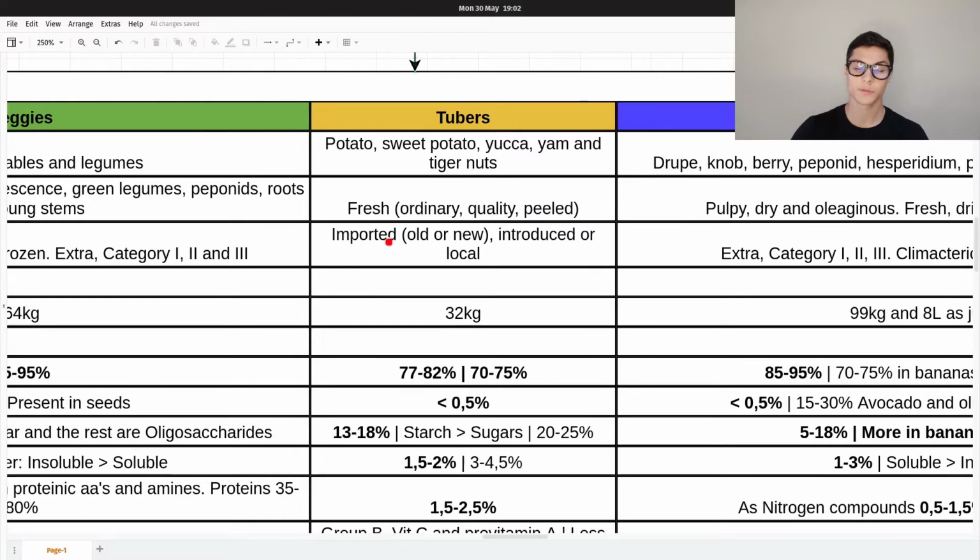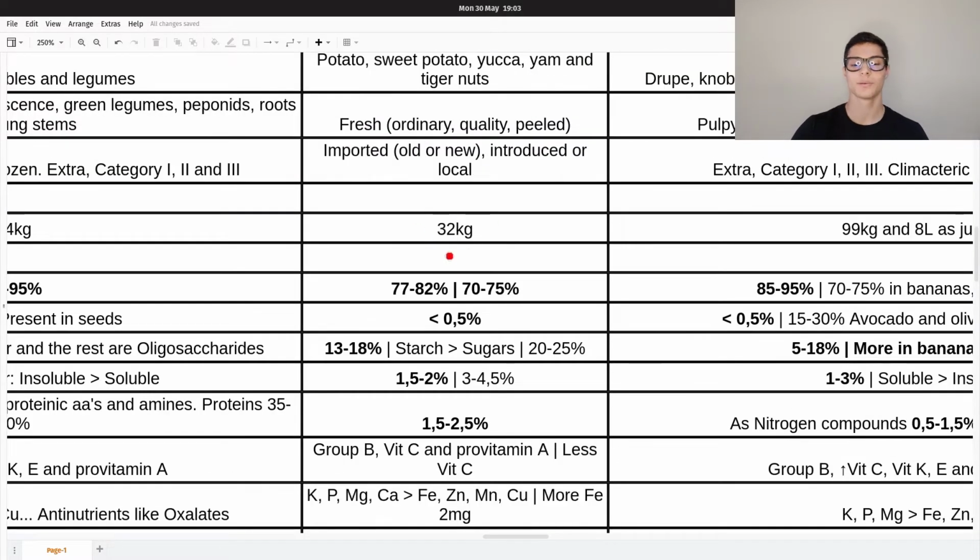Then we have classification based on where they're coming from. Imported, they can be old or new, which means they have been imported recently or a long time ago. They have been introduced or local. Consumption, well, 32 kilograms per person per year in Spain.